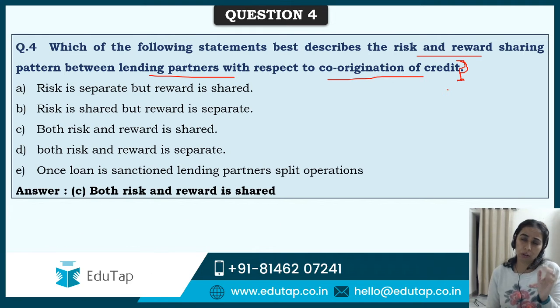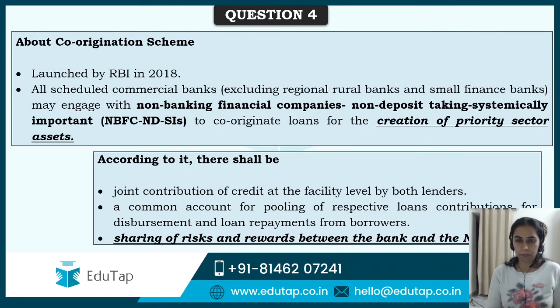I said use just the common knowledge which you have. If it is a co-origination scheme, there are lending partners, then if they are sharing a risk, they also have to share the reward, and vice versa. That is what it is there. The best described statement for the lending partners is that risk and reward both are shared.